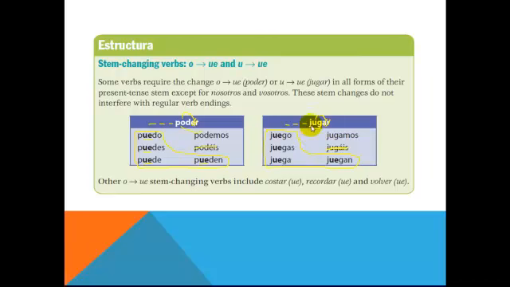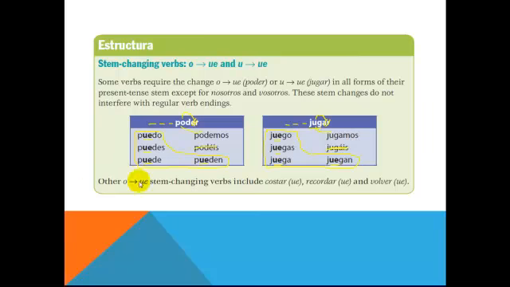So this U has changed to UE in every part that's in the shoe, but outside of the shoe, again, that U is going to go back to the infinitive. Okay, so that's how the O to UE and U to UE stem change verbs are done.